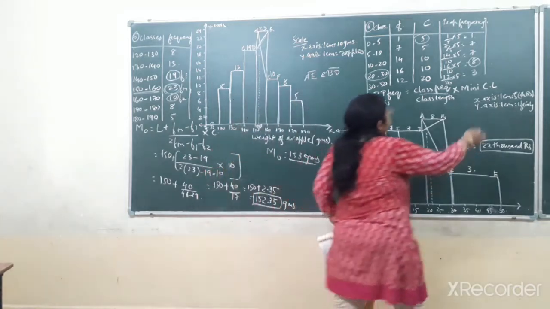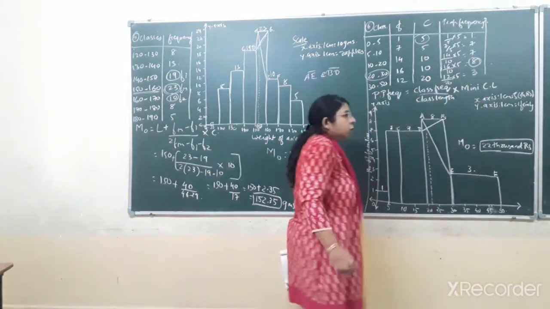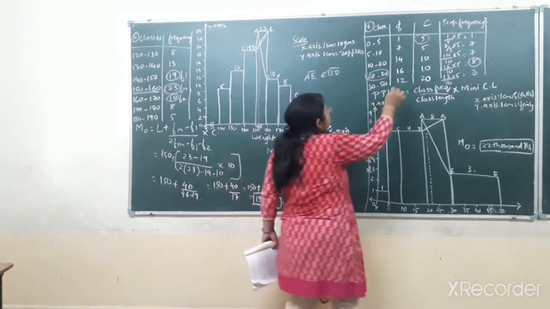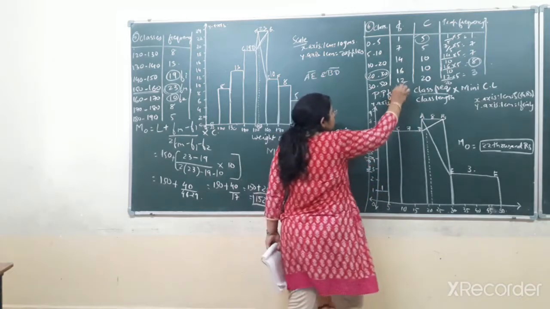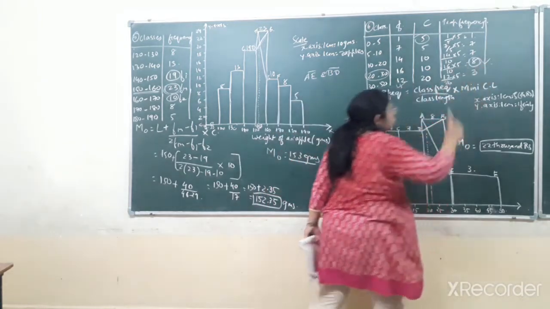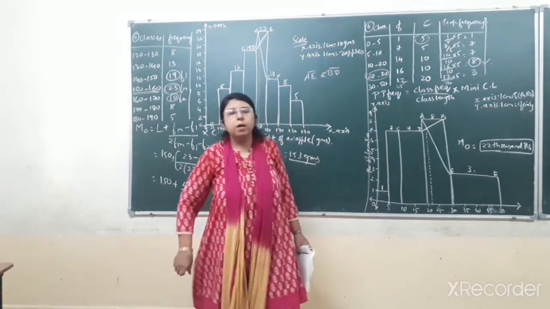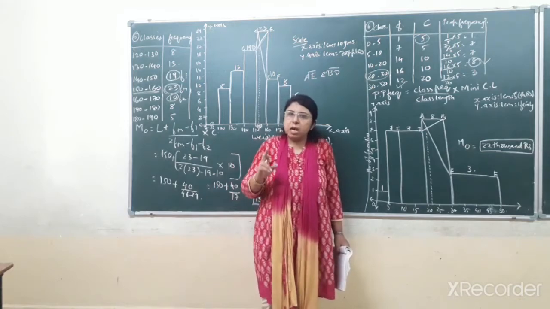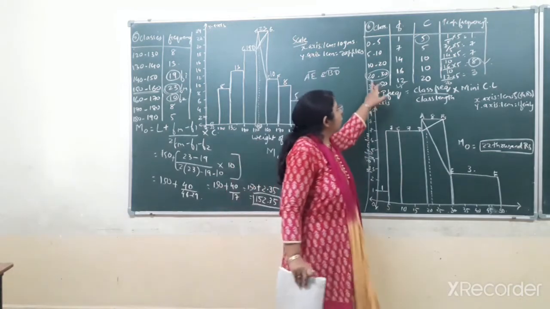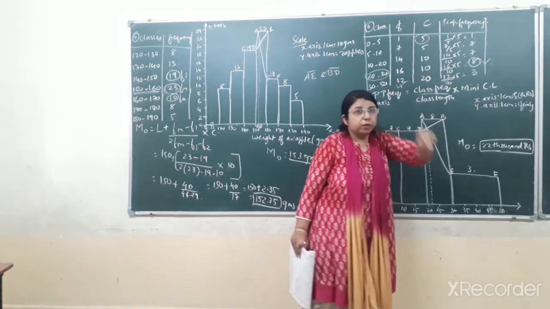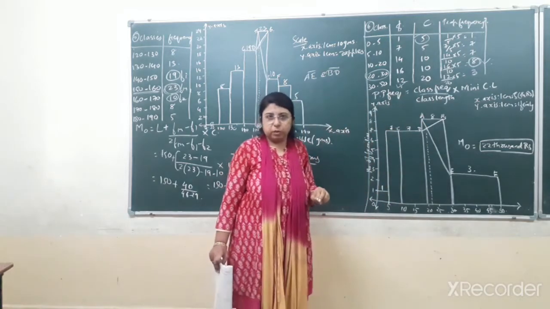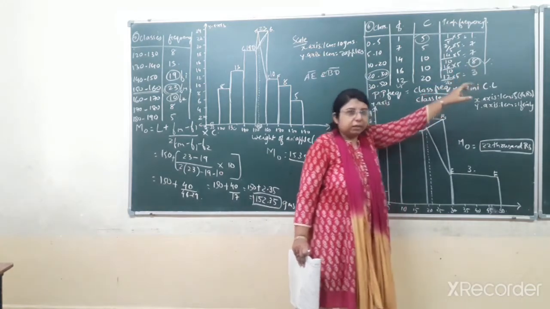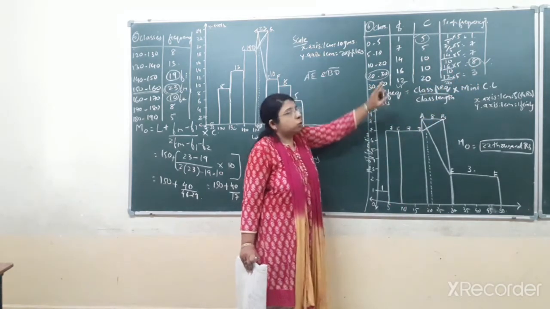Here you can see the maximum frequency, that is 8. You have to find the modal class from the proportionate frequency, students, not from the frequency. In this type of sum, when it is told to find the mode by graphical method when the classes are unequal, in that case you have to find the modal class from the proportionate frequency having the maximum frequency. So here out of 1, 7, 7, 8, 3, the maximum frequency is 8. So our modal class will be 20 to 30.